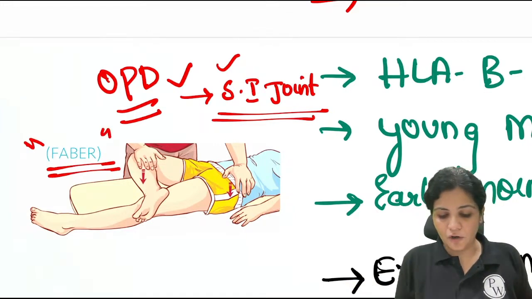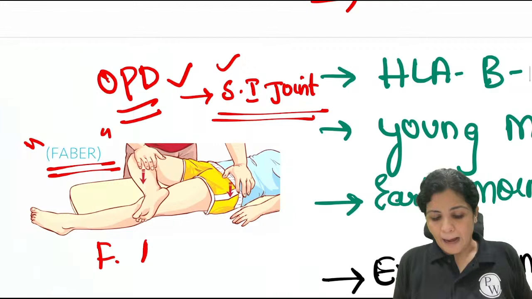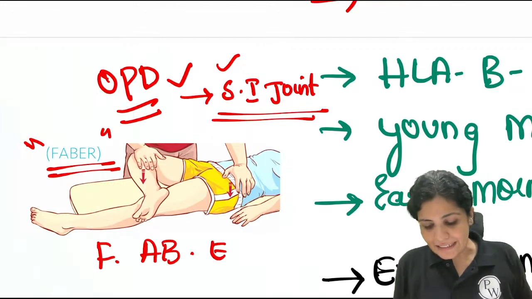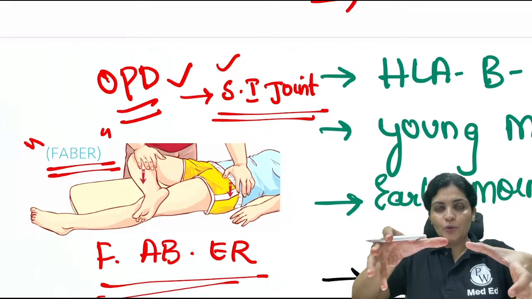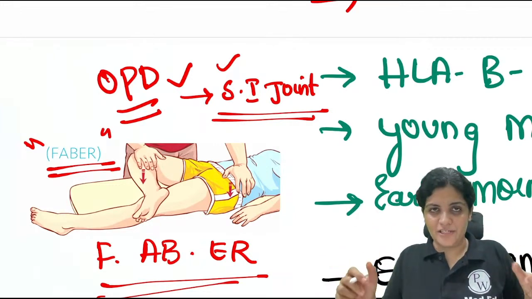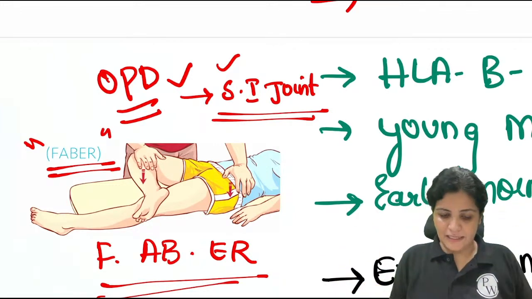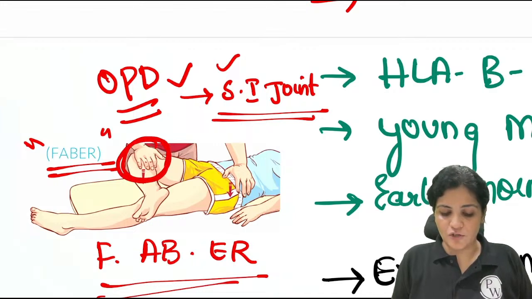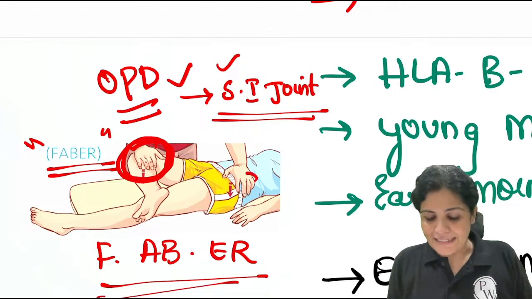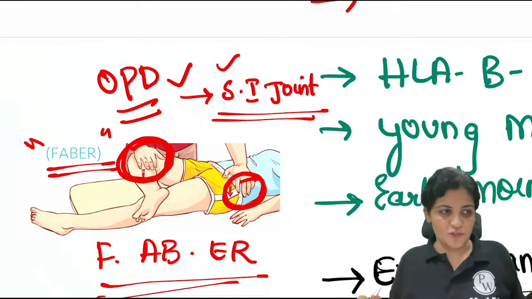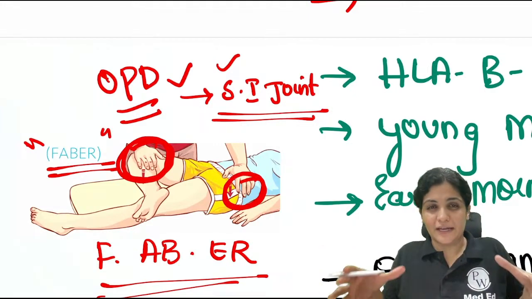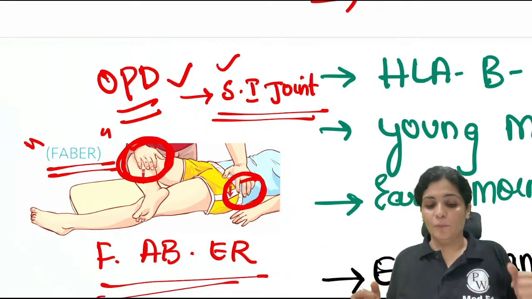So you will do the figure of 4, or the flexion, abduction, external rotation. Now what you do is try to disengage the two pelvic bones. So you will press with two hands: one hand on the thigh like this, and the second hand on the opposite side. You will try to distract the pelvis. Whenever you try to distract the pelvis, the sacroiliac joint will be more painful.